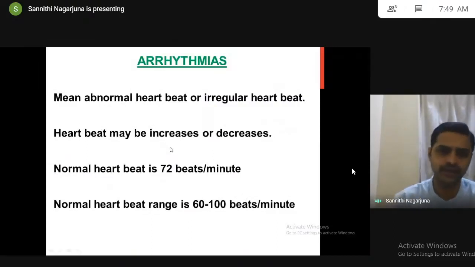So move on to the next disorder related to all these things: arrhythmias. It's clear. After the completion of all these fundamentals, the disorder related to them is arrhythmias. So what are arrhythmias? We all know that.